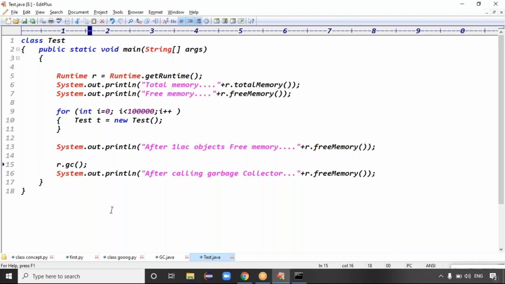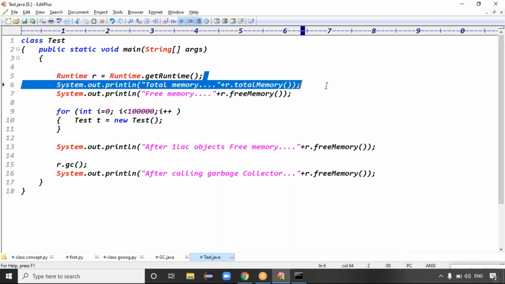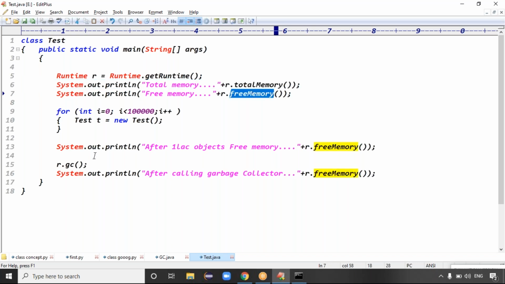Just to check the memories, how much total memory is there and how much free memory is there, we can use the Runtime class, right? Exactly. The Runtime class is used to interact with our runtime resources, right?